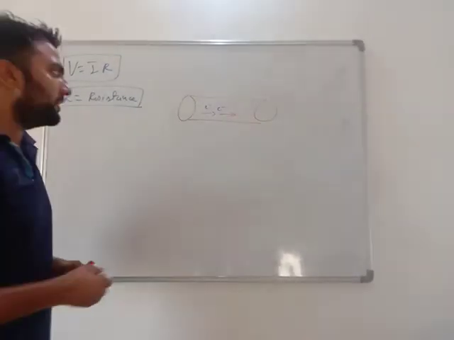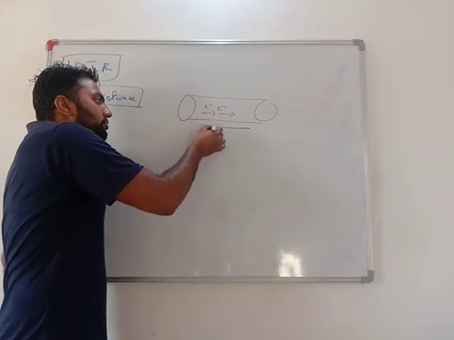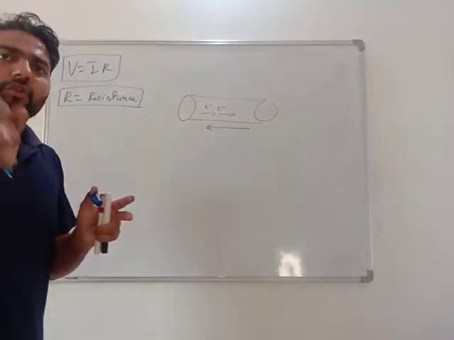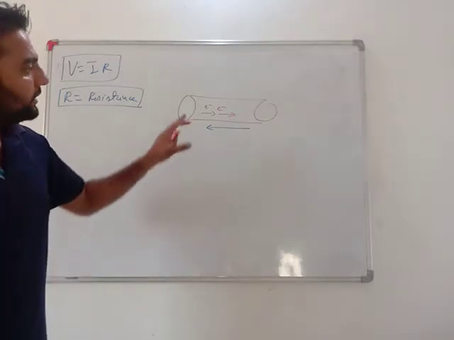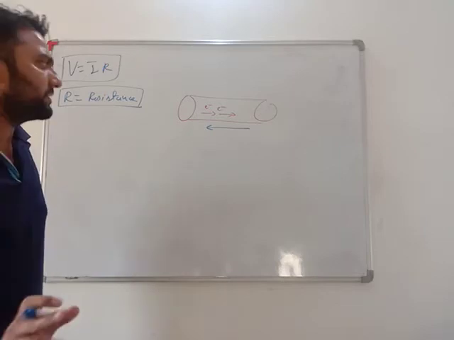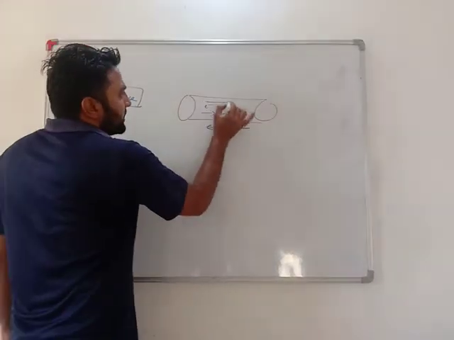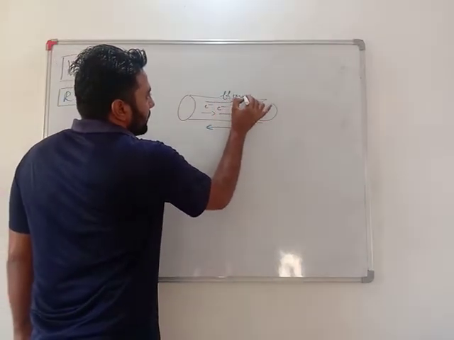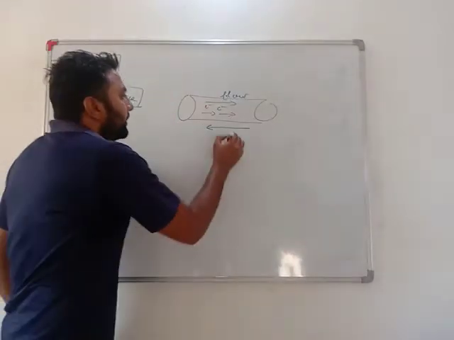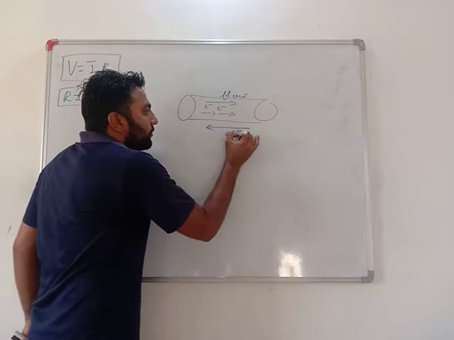You know what inertia is? It is the tendency to resist change. If something is at rest, it will try to stay at rest. They have negligible mass, so negligible inertia, but they do have some inertia. When charges flow, their flow is being opposed.